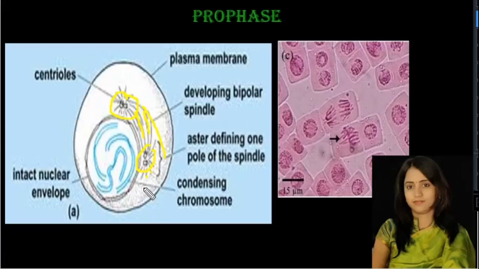With the help of spindle fibers, the two pairs of centrioles begin to move towards the opposite poles. Then further, the chromatin material undergoes condensation, and each chromosome consists of 2 chromatids, but still they are not clearly visible. The 2 chromatids are held together by a primary constriction called the centromere. Here you can see this is a centromere of this chromosome, and this is the centromere of this chromosome, and here you can see the 2 chromatids. Now these chromatids begin to move towards the nuclear membrane, towards the nuclear envelope.